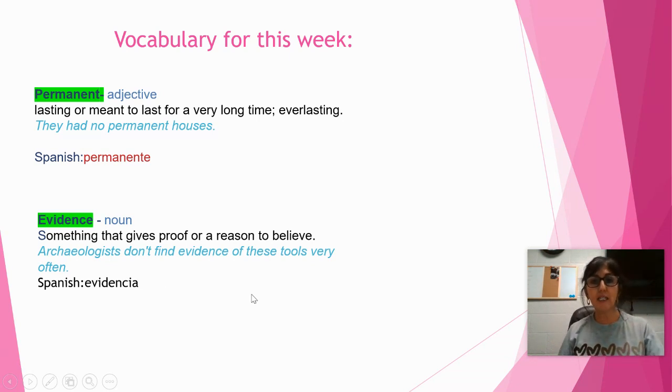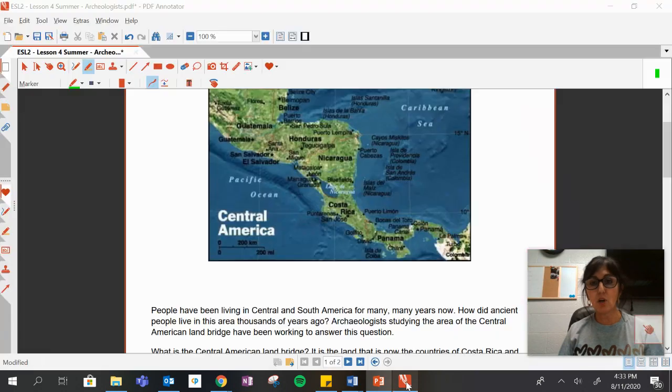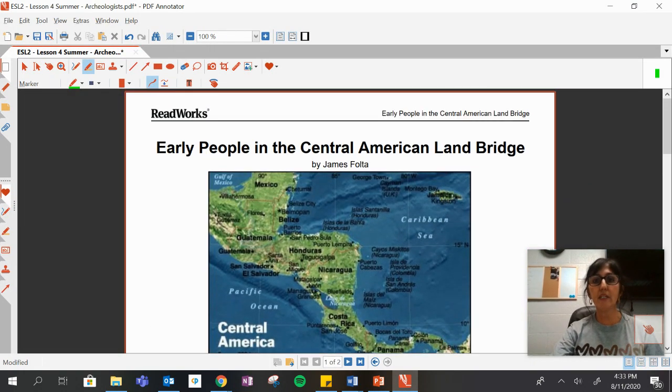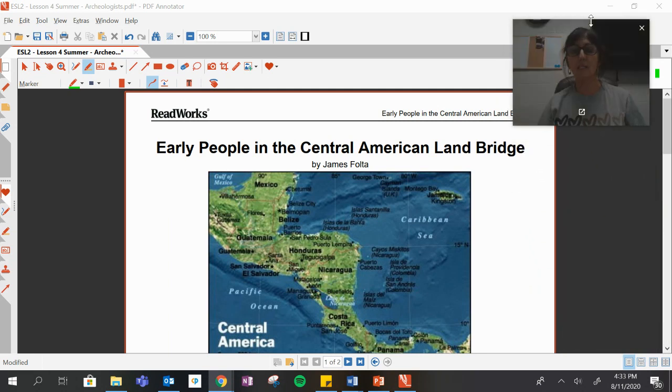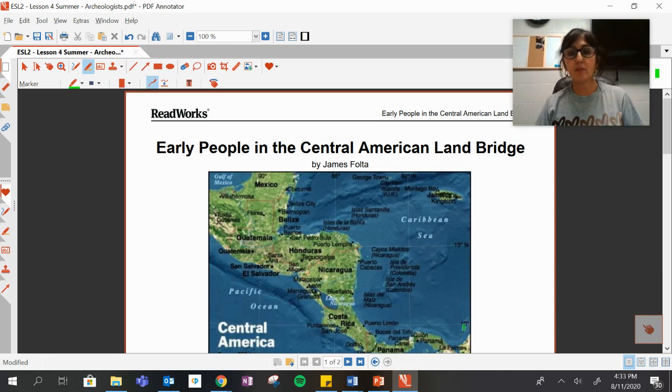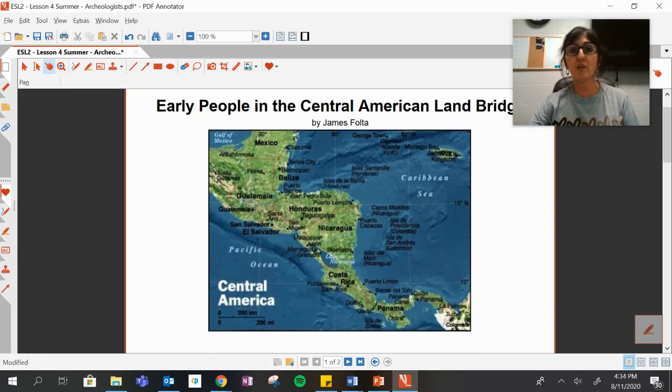Now, let's go ahead and leave this page, go into our reading. Here it is. I'm going to move up my slide up here for just a second. And we're going to read this reading together. I thought it would be interesting for some history lessons for many of our participants in ESL that may be here from Central America.